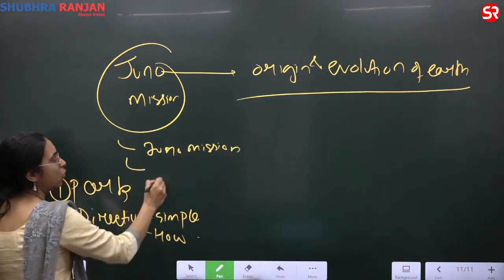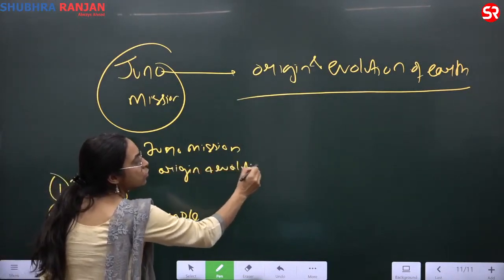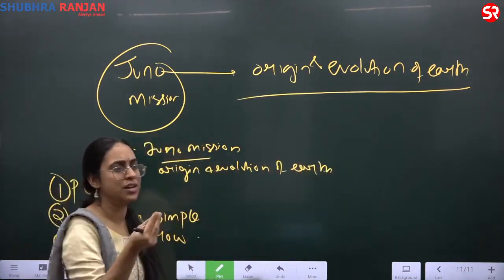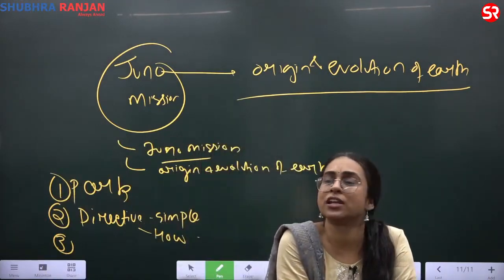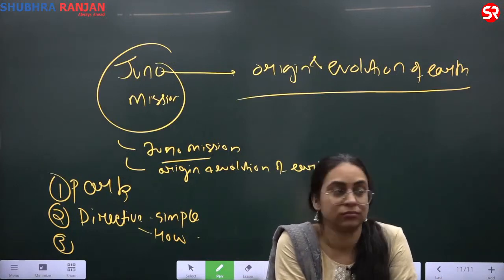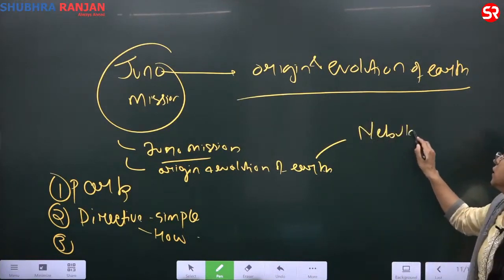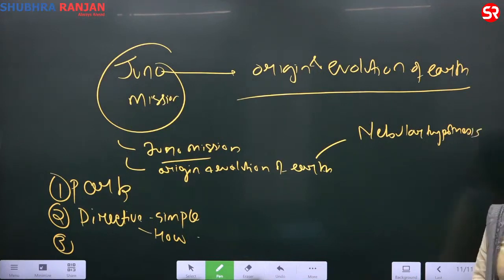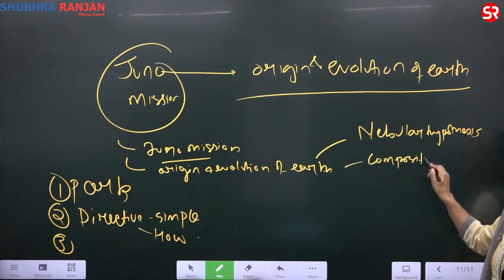What do we mean by origin and evolution of Earth? When I say origin and evolution of Earth, what does this even mean? What is Juno mission is clear. Okay, it is NASA's mission for understanding Jupiter. And what is origin and evolution of Earth? What does that mean? It will help me understand the nebula hypothesis. Okay, fine. Anything else? Origin and evolution of Earth. The composition of gases. Okay.